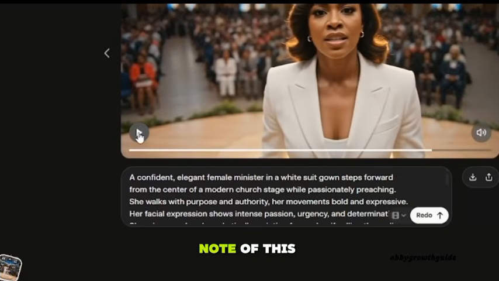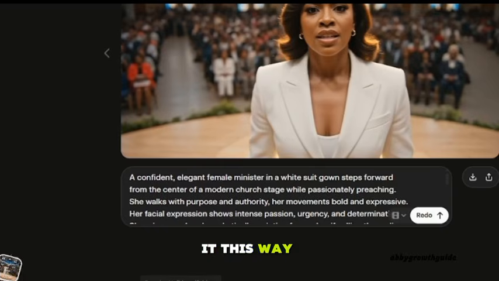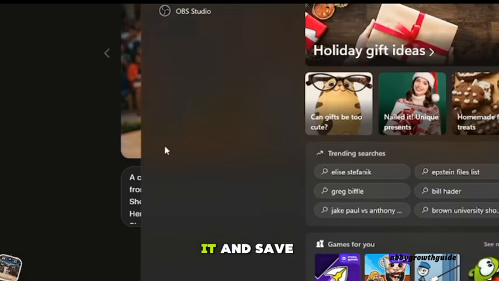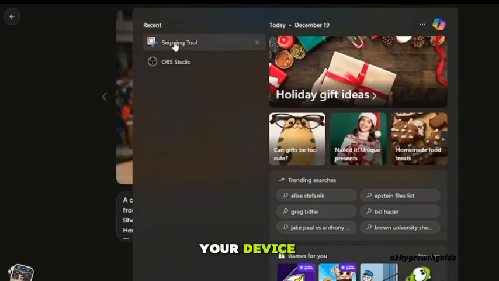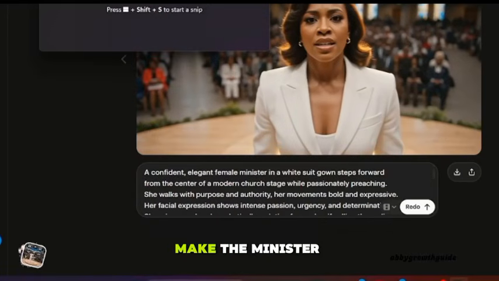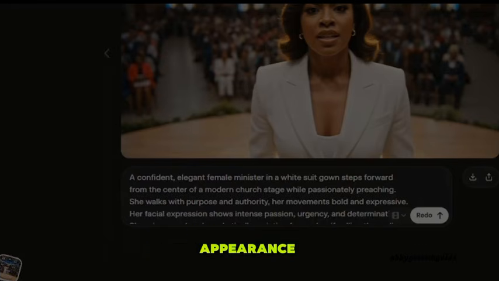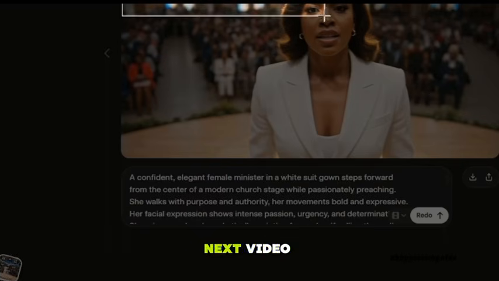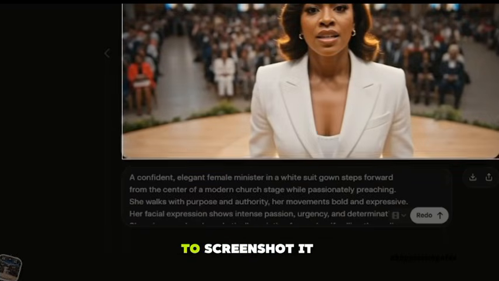So I want you to take note of this next step. For us to make your minister to continue her movement from where she stops, you will have to screenshot her last moves. So if you are using phone, just screenshot it from your phone. If you are on computer, use this snippet tool to screenshot it this way, the way I'm doing it. You then crop it and save the picture in your device, because we'll be using this picture for our next video. So this will make the minister maintain consistency in appearance and smooth movement flow into the next video.